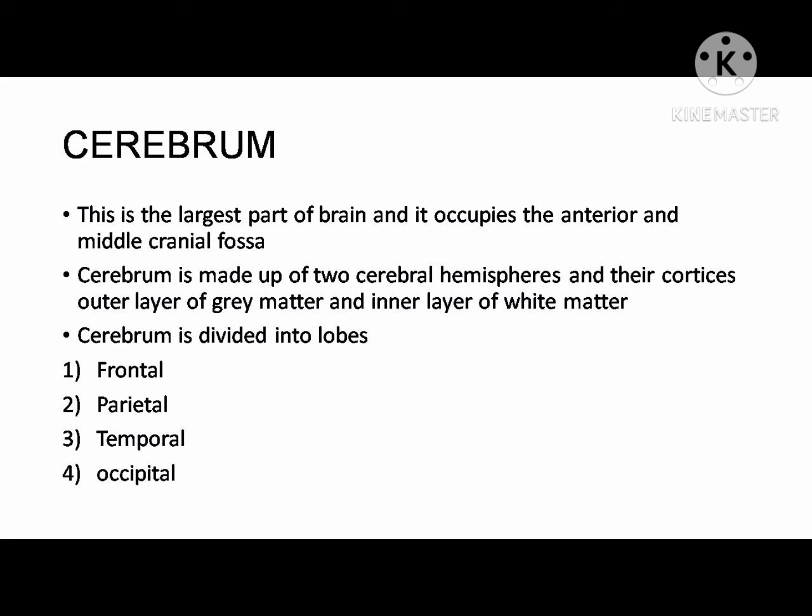Cerebrum. This is the largest part of the brain and it occupies the anterior and middle cranial fossa. The cerebrum is made up of two cerebral hemispheres and their cortices, the outer layer of gray matter and the inner layer of white matter. The cerebrum is divided into lobes: first frontal, second parietal, third temporal, fourth occipital.